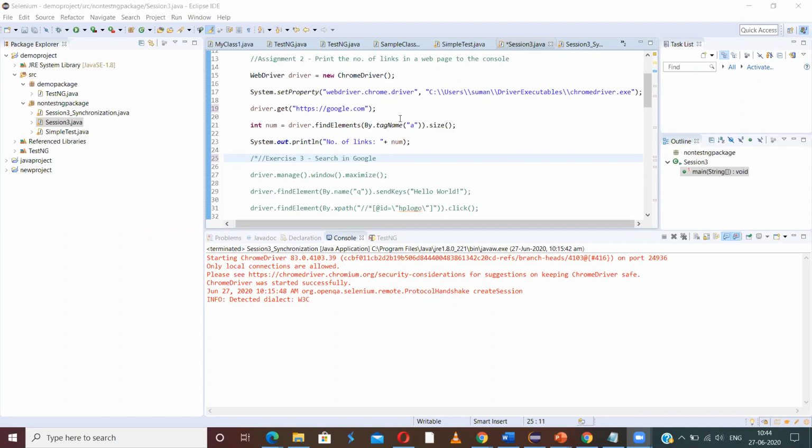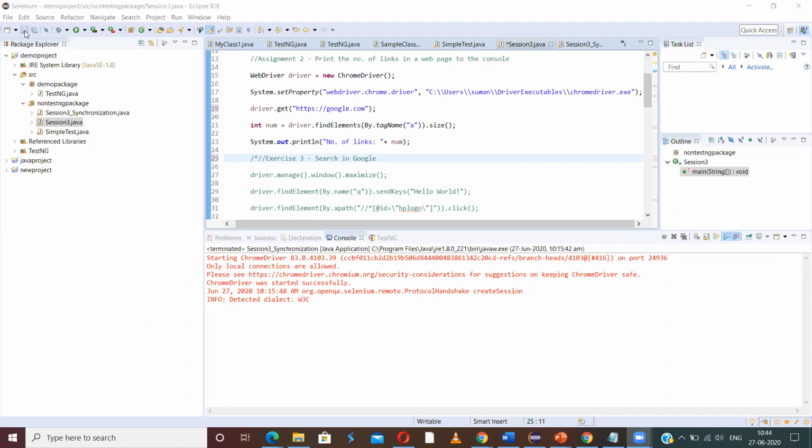So we can use By tag name A to represent the links. And then we can use the method size. Since it is a list, we can get the size. Size is nothing but the number. So if we run this, I'm opening google.com, and I'm finding out the tag names and their size.